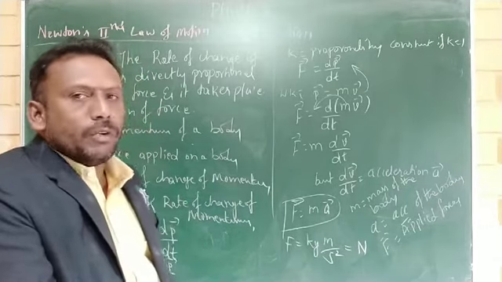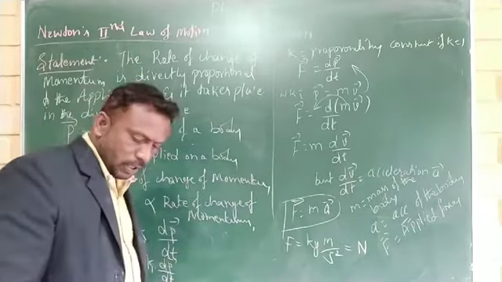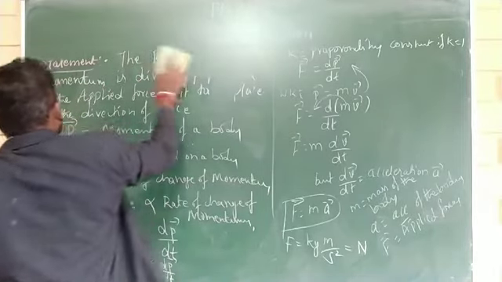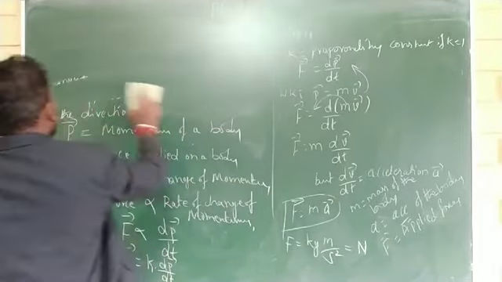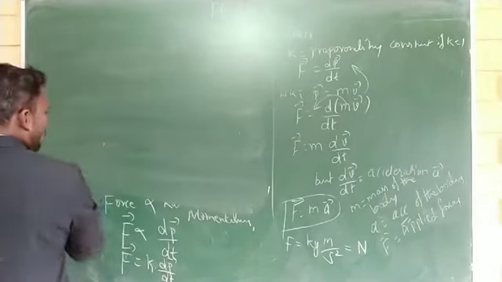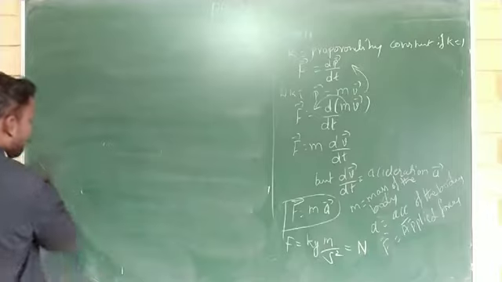Therefore, how to define 1 Newton? A force is said to be 1 Newton if it produces 1 meter per second square acceleration in a body of mass 1 kg.